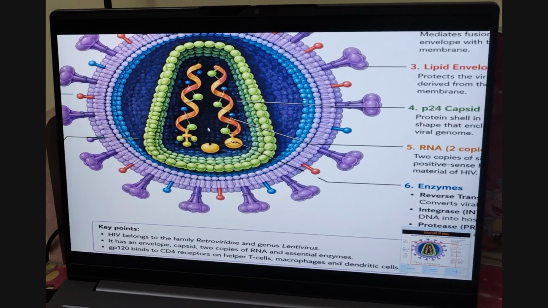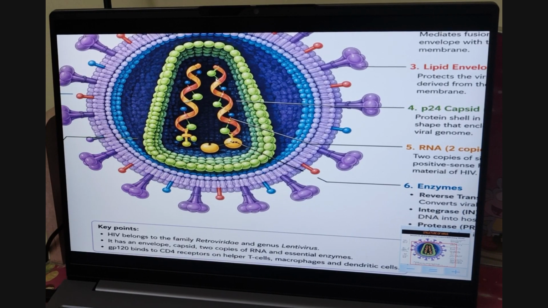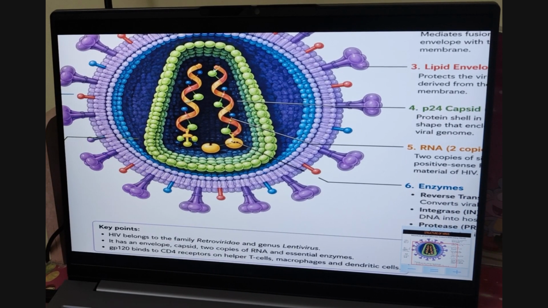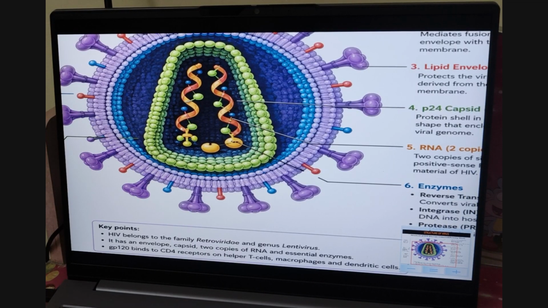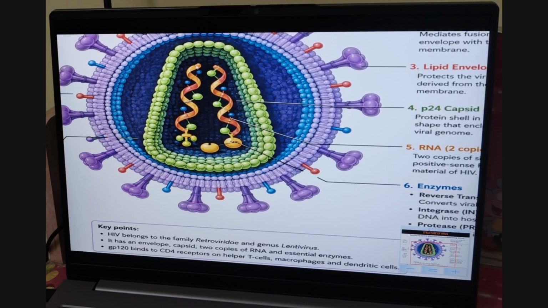And this is the genetic material found inside the virus. A virus can carry RNA as genetic material. Humans carry DNA; similarly, a virus carries RNA as its genetic material. Some viruses can also carry DNA as their genetic material. It can be single stranded, which means one strand, or it can be double stranded. And these structures are called GP proteins.